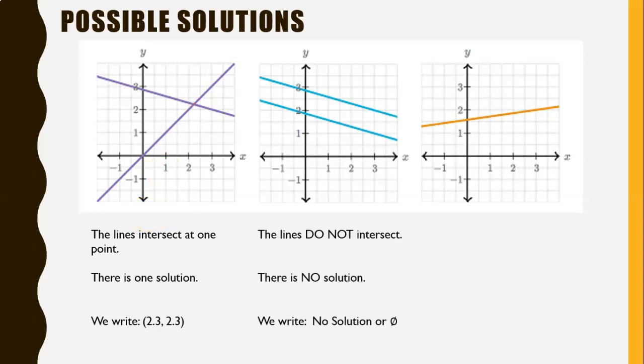Sometimes these lines do not intersect, which means there is no solution. You cannot write your answer as an ordered pair. You either write no solution or you write phi, the circle with the line through it.